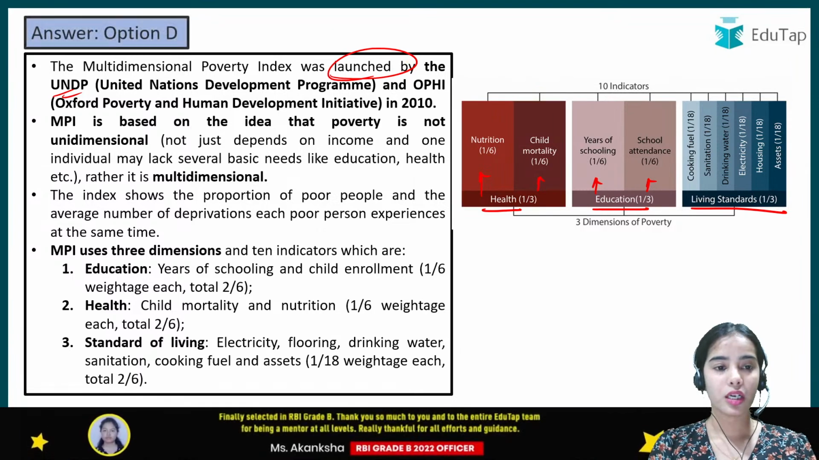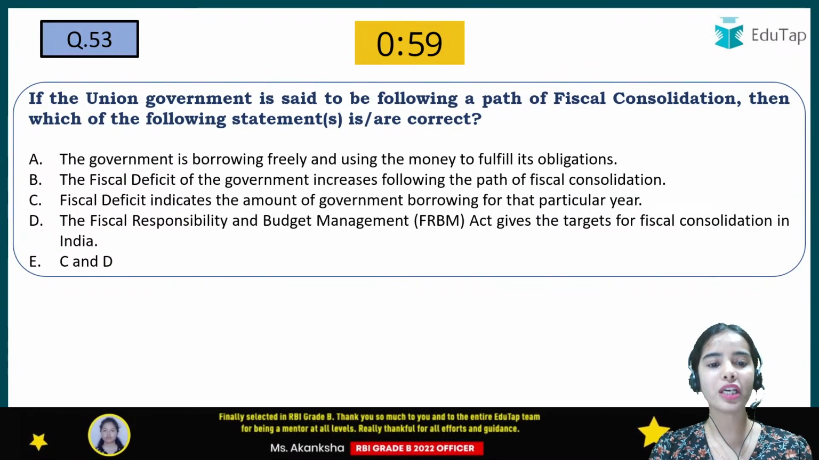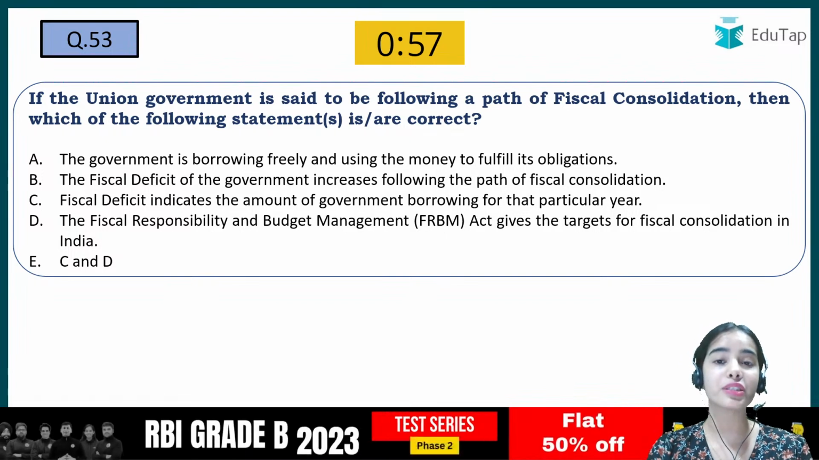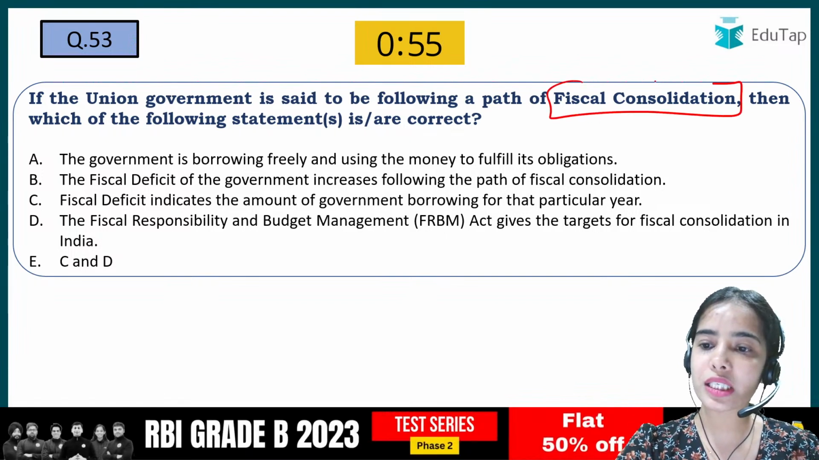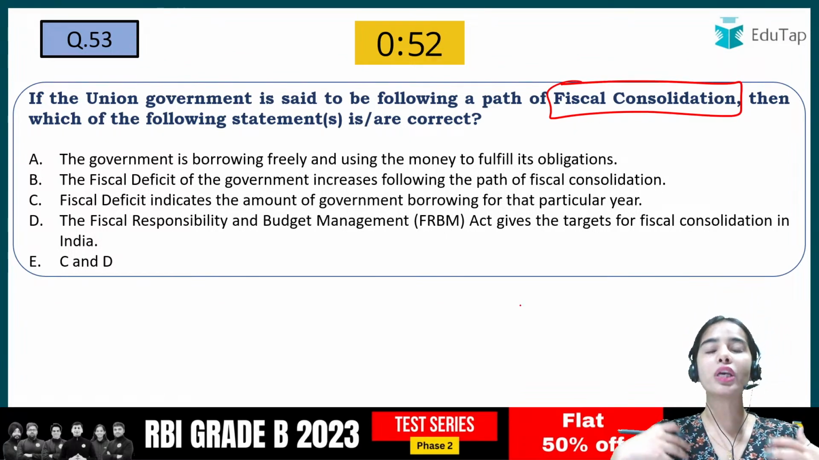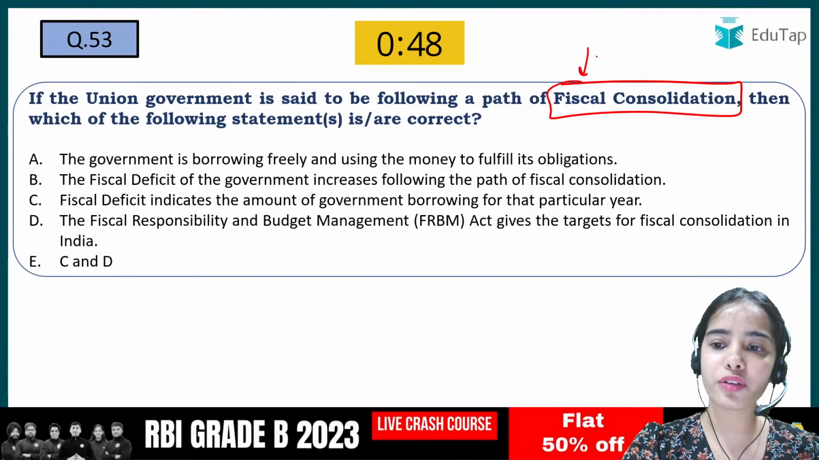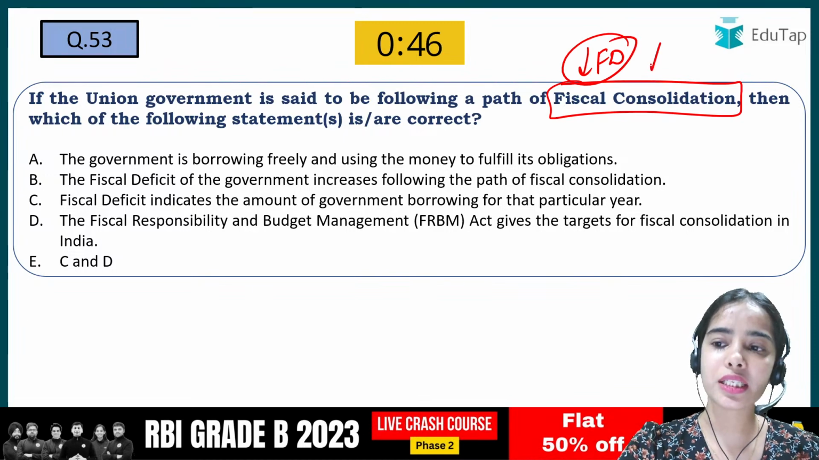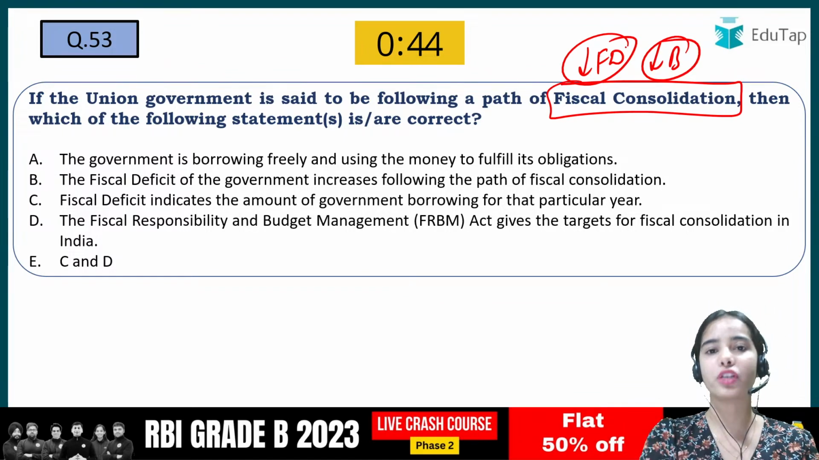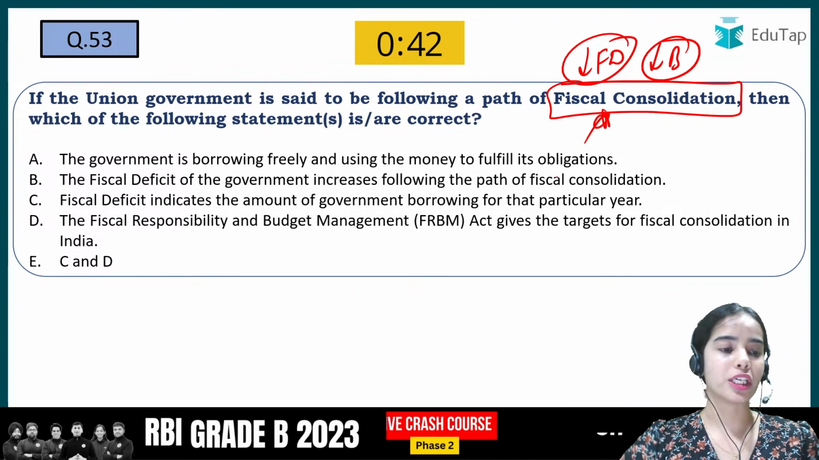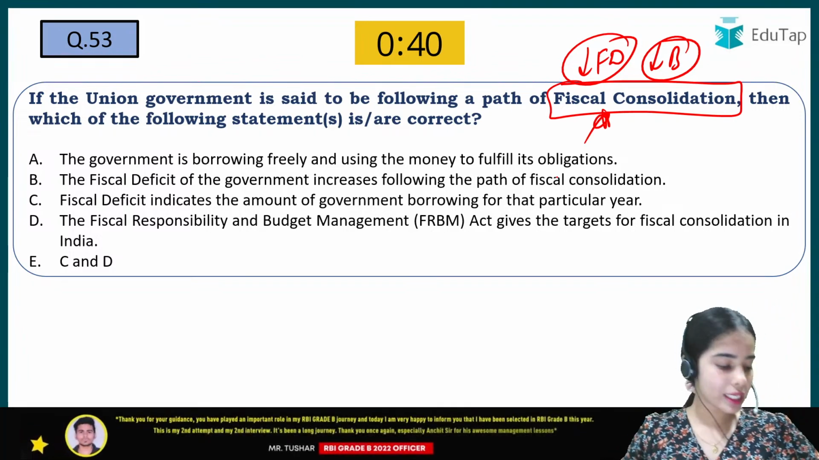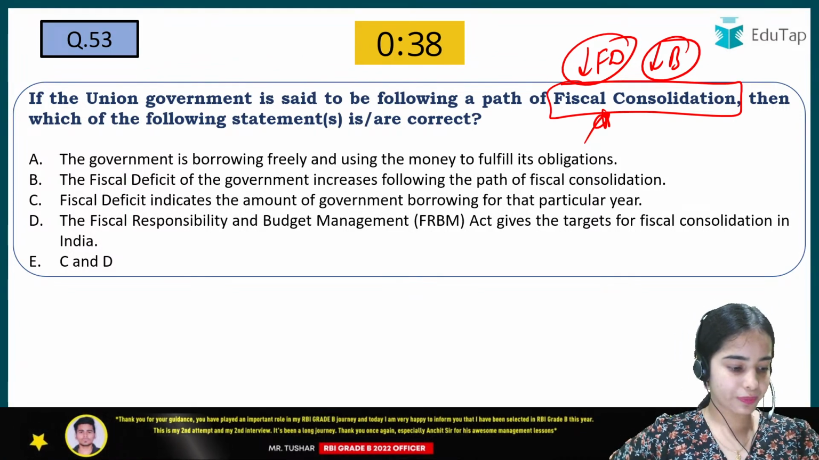Okay. Now coming to the next question, if the union government is said to be following a path of fiscal consolidation. First of all, fiscal consolidation means that to improve the fiscal health of the country, that is to reduce the fiscal deficit in the country, that is to reduce the borrowing requirement of the government. So that is fiscal consolidation. Then which of the following statements is or are correct, that you have to tell.